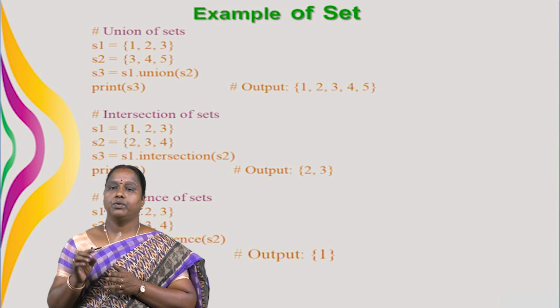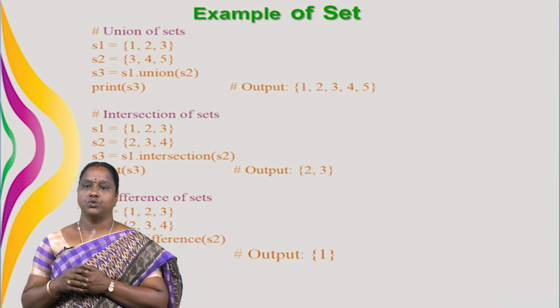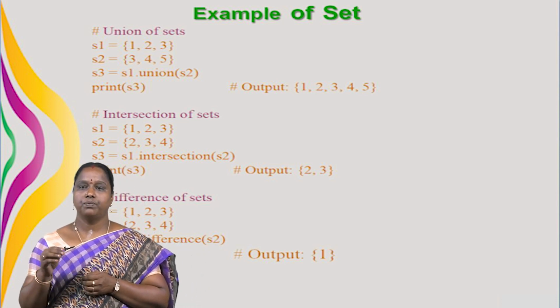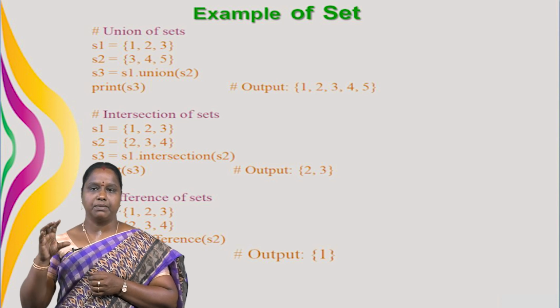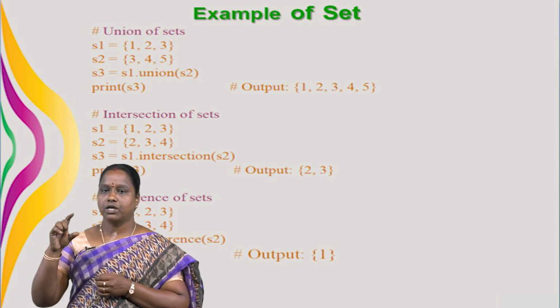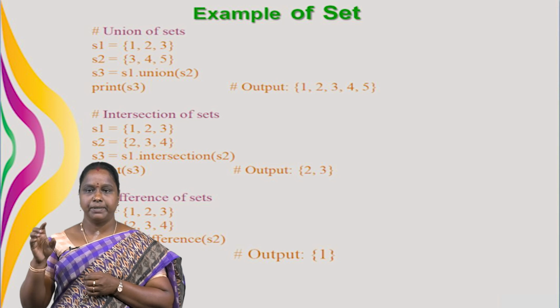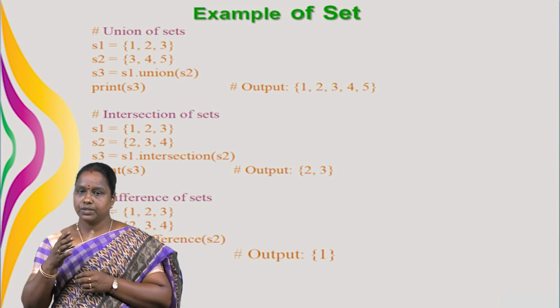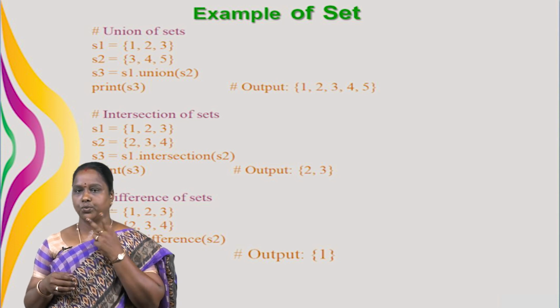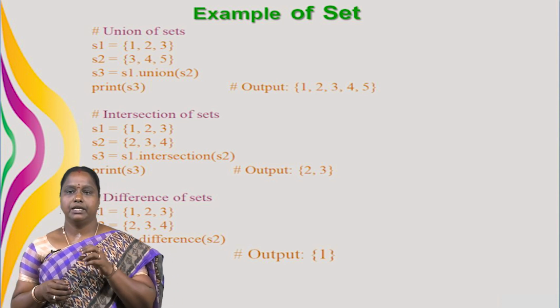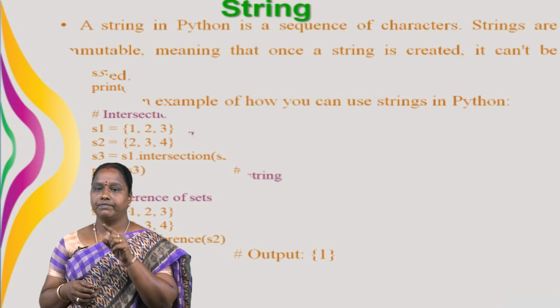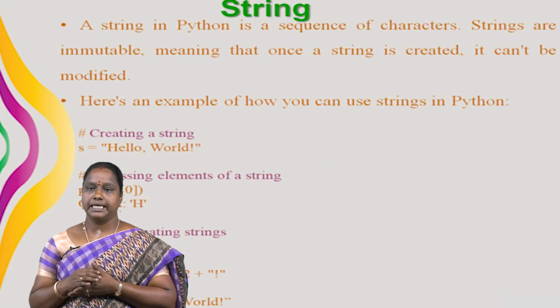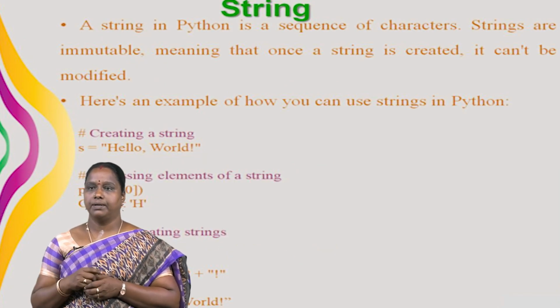So S3 equal to S1.intersection(S2). Print S3 means output 2, 3. Intersection means common. In S1 and S2 we have the common numbers 2 and 3. That will be the output. Next method is difference of sets. Here also we have two sets S1 and S2. For S3 you use the difference method, S1.difference(S2). Next print S3, output we see the 1.